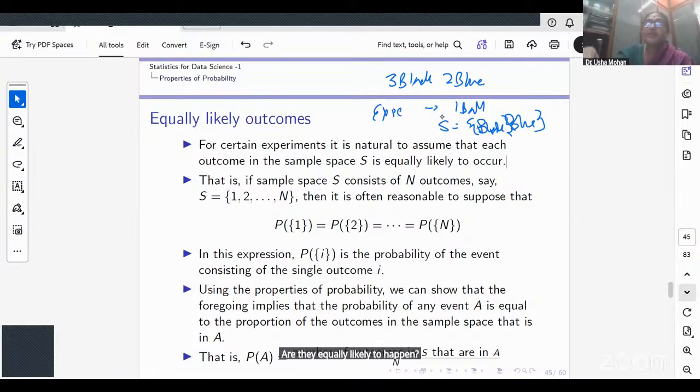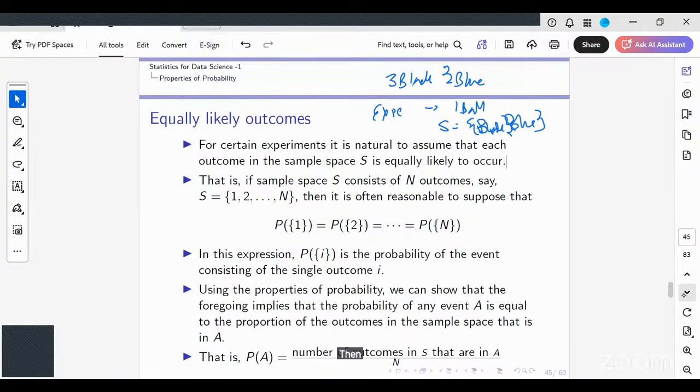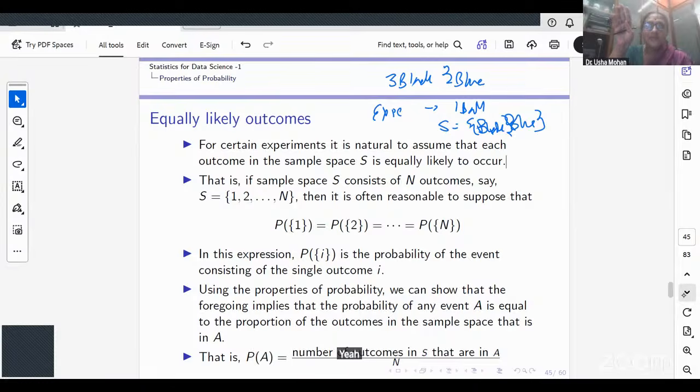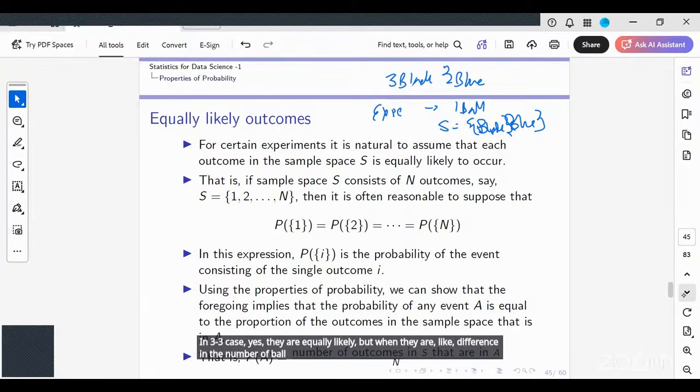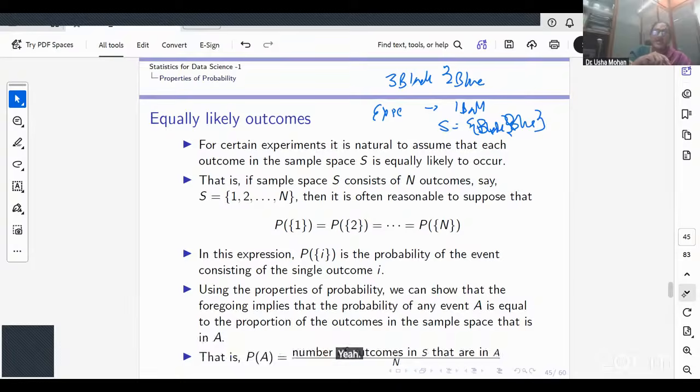No. But if there were 3 black and 3 blue balls, are the outcomes changing in the experiment? No, the outcomes are not changing. Probability, are they equally likely? Yes. So is this clear? In the 3-3 case, yes, they are equally likely, but when there is a difference in the number of balls, then they are not equally likely. So equally likely experiments are those where each outcome in the sample space is equally likely to happen.